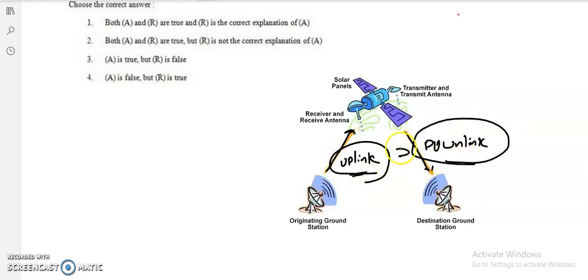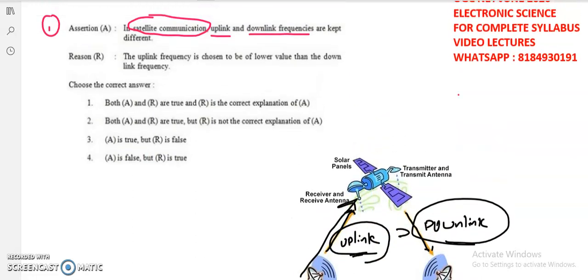So always the uplink frequency must be greater than the downlink frequency. Why? Because the uplink frequency has to transmit in the upward direction, and it has to penetrate through certain kinds of spheres, and then it enters the geostationary orbit. That means to transmit a signal from the earth station to the satellite by penetrating through the different types of spheres or layers, the uplink frequency must be greater than the downlink frequency.